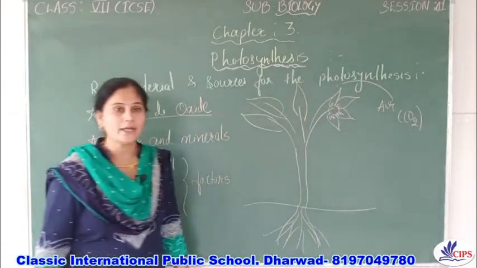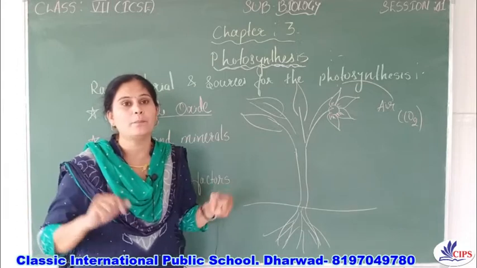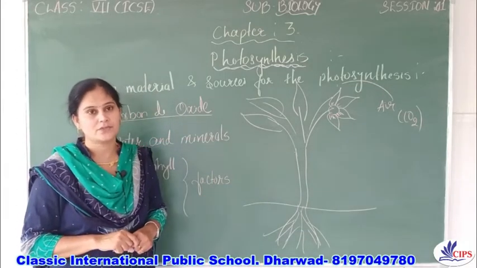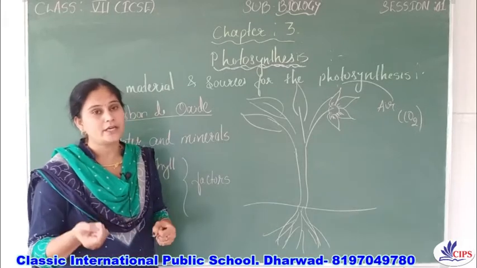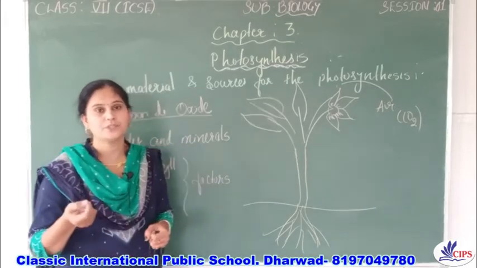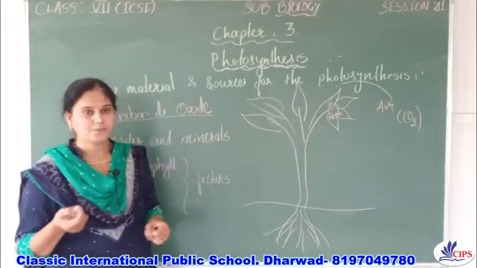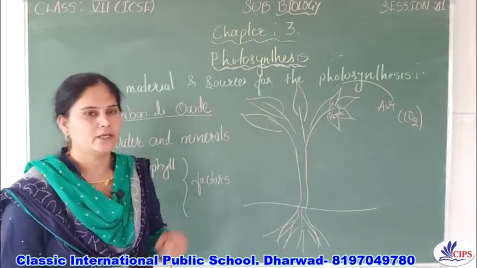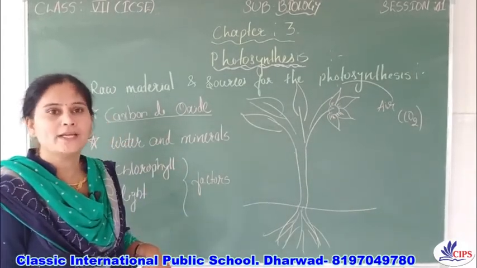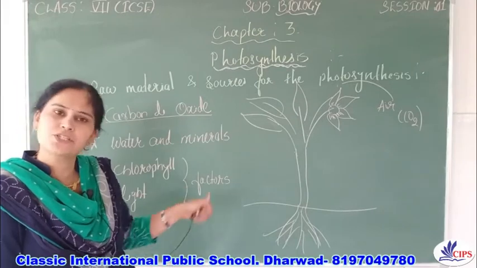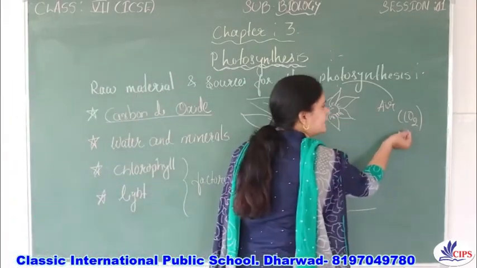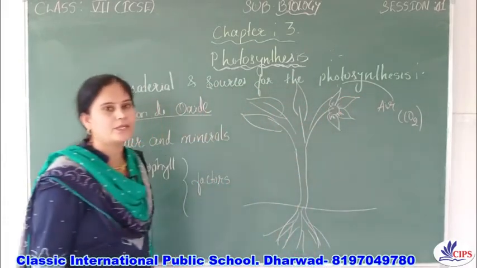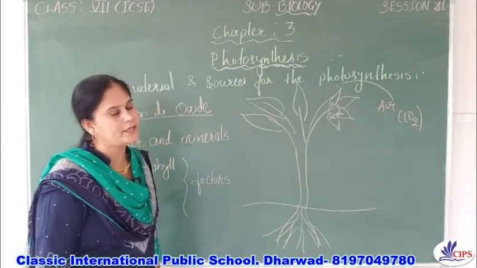As we know, air is a mixture of many gases. Air consists of nitrogen, oxygen, carbon dioxide and other noble gases. So the plants take the carbon dioxide from the air.